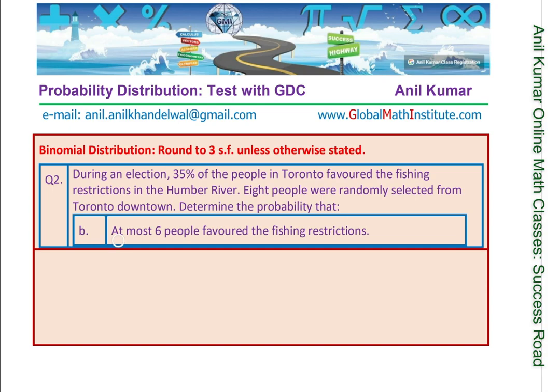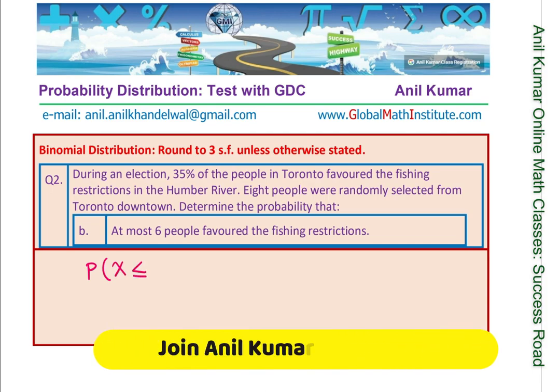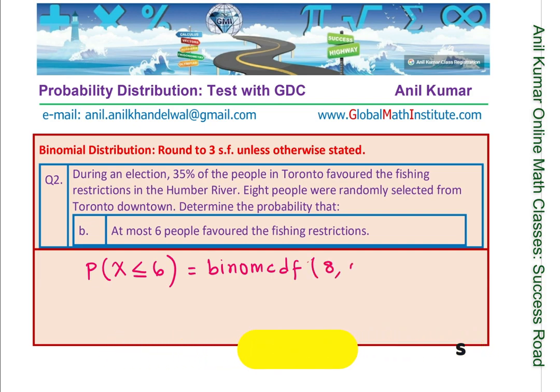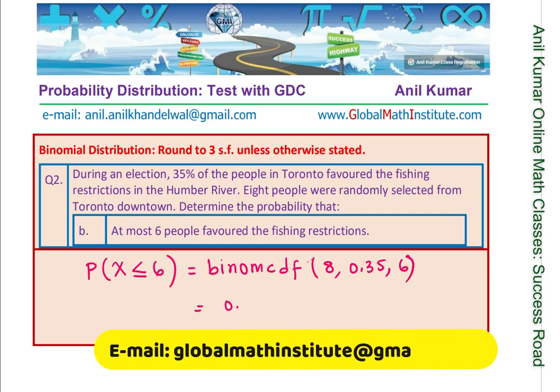So let's take part B now. In part B, we want to know at most 6 people favored the fishing restrictions. At most, so that really means we're looking for the probability when x is less than or equal to 6. That gives you the function as CDF, cumulative distribution function, and we have here 8 was selected, probability is 0.35, and we're looking for a maximum of 6. And when you calculate this, you get 0.996 as your answer.